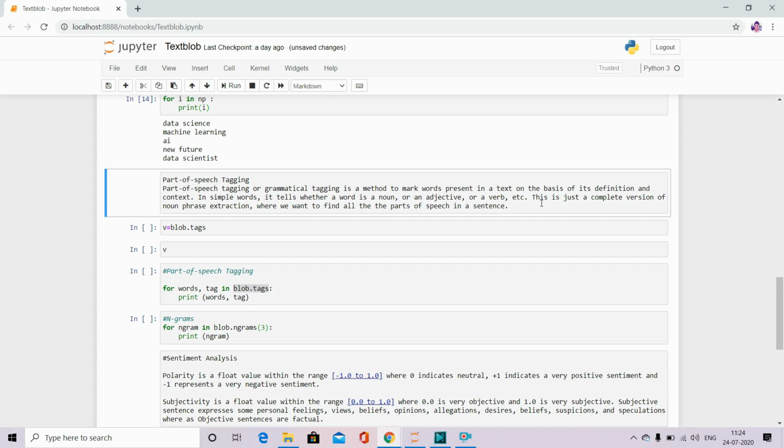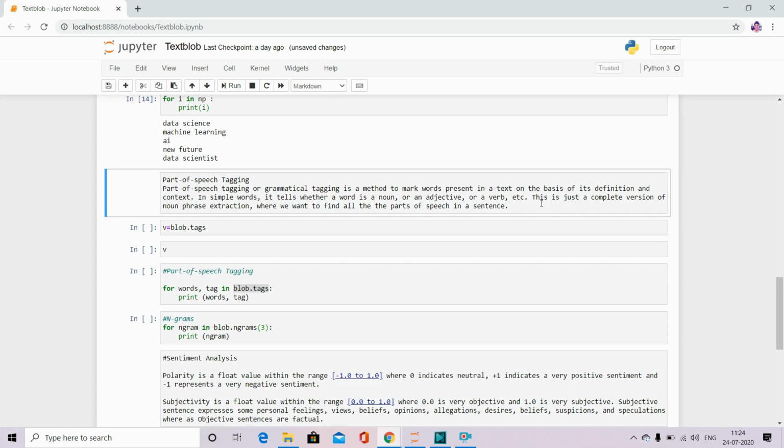There are a lot of words available in a paragraph. So what part of speech tagging will do is tag each word with what it belongs to, whether it is a noun, an adjective, or a verb, and then you can use it. You can extract whatever your requirement is. For example, you can extract only nouns, only pronouns, or only adjectives.